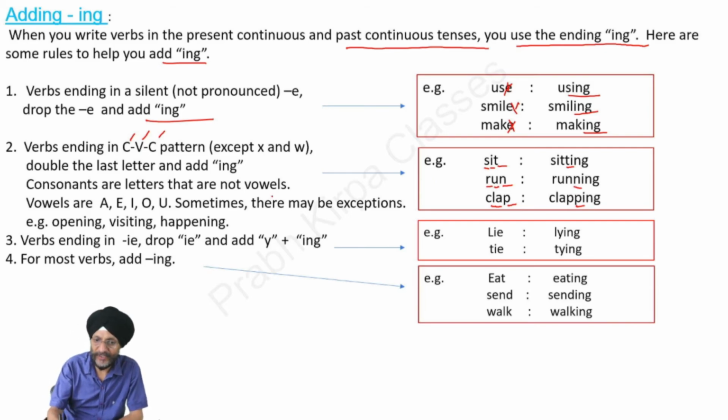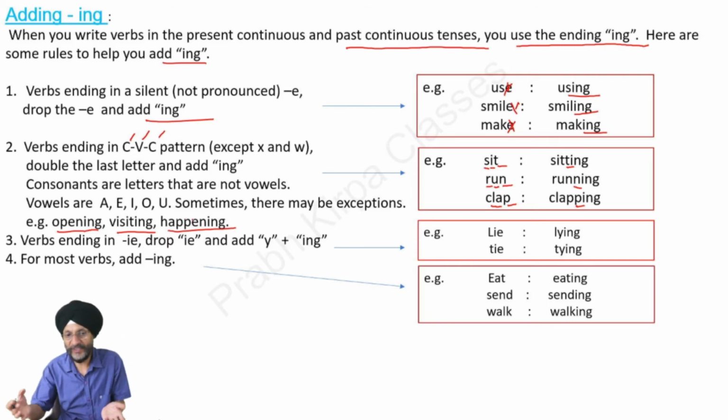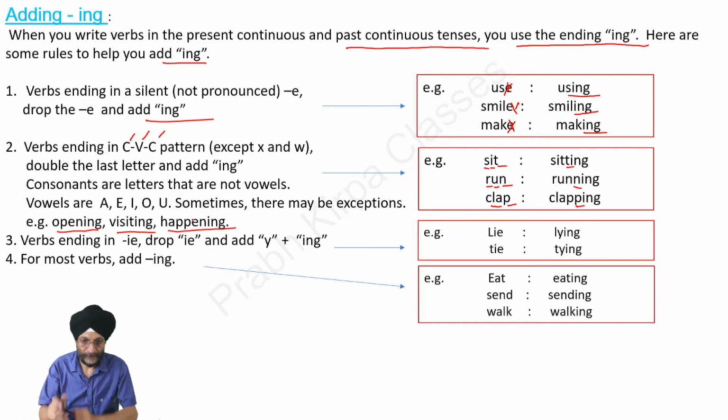However, there may be certain exceptions to this rule. For example, open becomes opening. Here N has not been doubled. Visit becomes visiting. T has not been doubled. Happen becomes happening. N has not been doubled. Though these also follow the CVC pattern, there are always certain exceptions in certain cases.